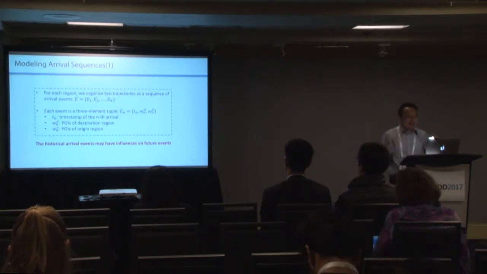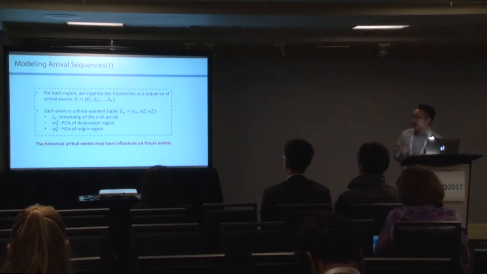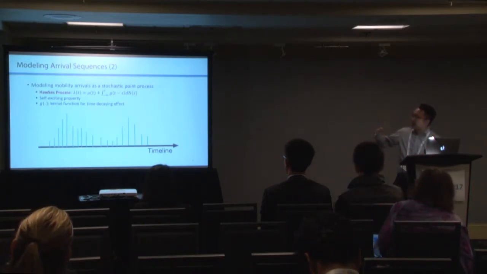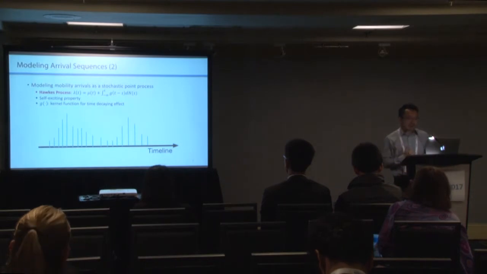We see that the historical arrival events may have great influence on future events. So we model a single pattern of arrival sequence by a Hawkes process.